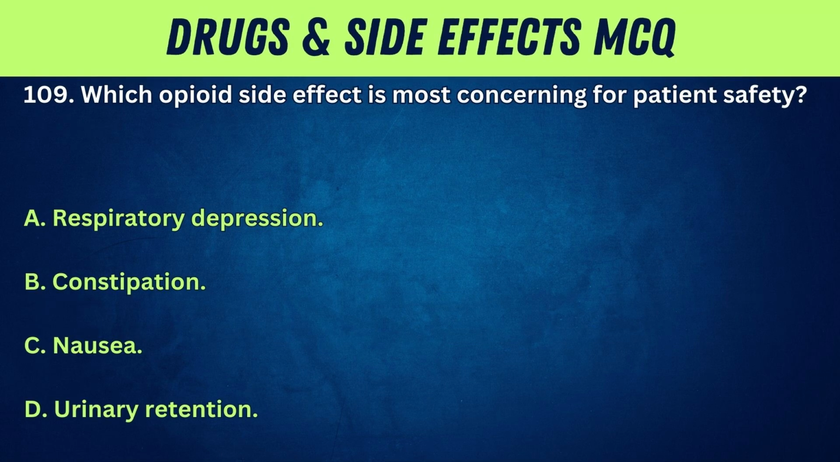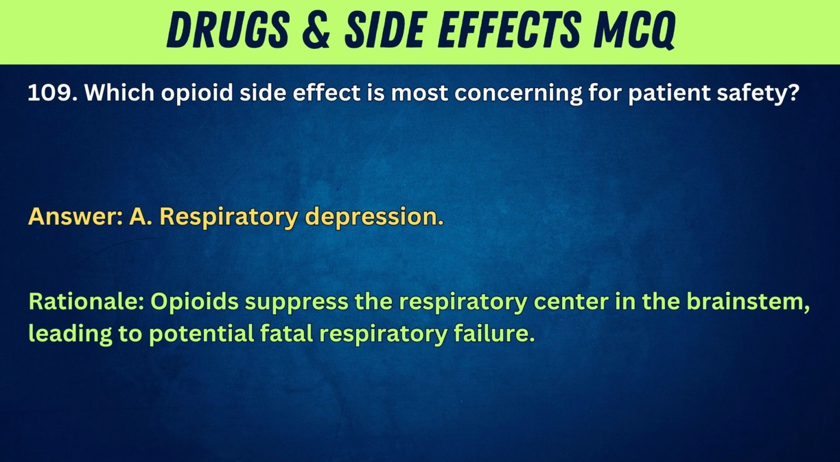109. Which opioid side effect is most concerning for patient safety? A. Respiratory depression. B. Constipation. C. Nausea. D. Urinary retention. Answer: A. Respiratory depression. Rationale: Opioids suppress the respiratory center in the brainstem, leading to potential fatal respiratory failure.